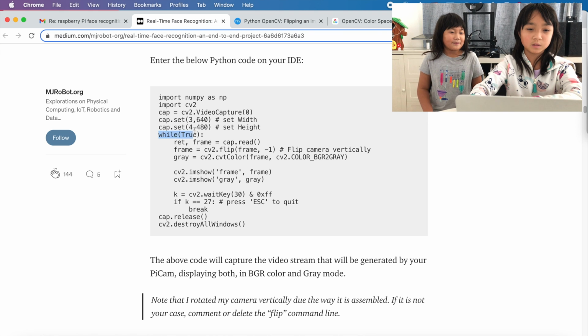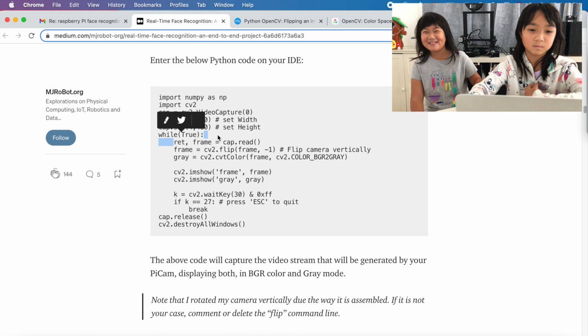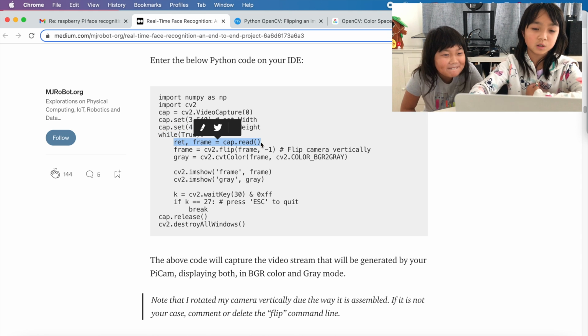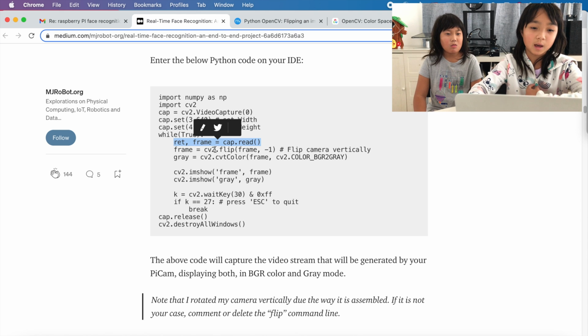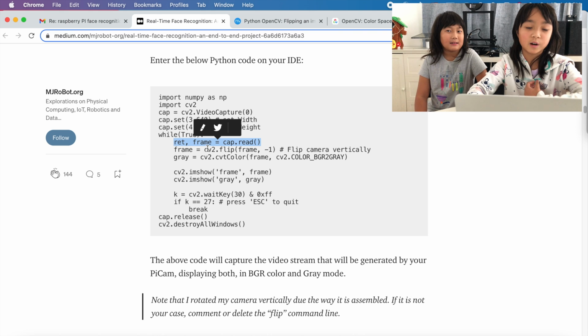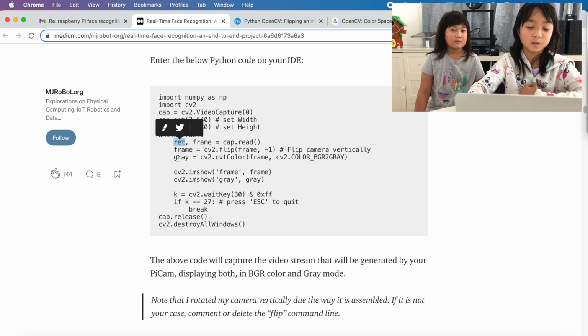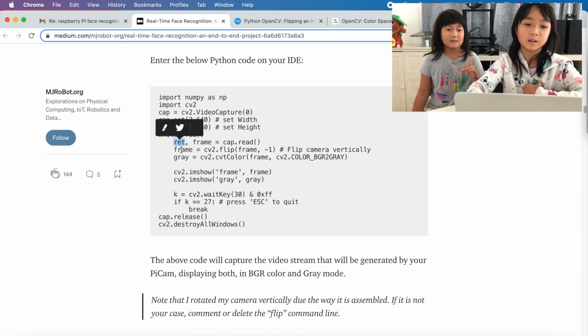So, while True basically means there is a loop. And this code means that when you take the picture, it saves onto the frame variable, and if the image saves successfully, then return will be true. But if it's unsuccessful, return will be false.